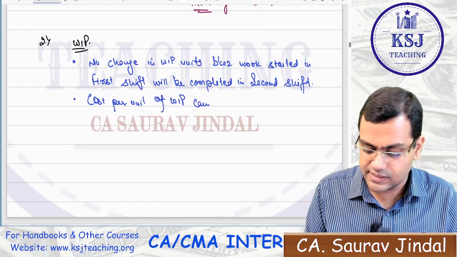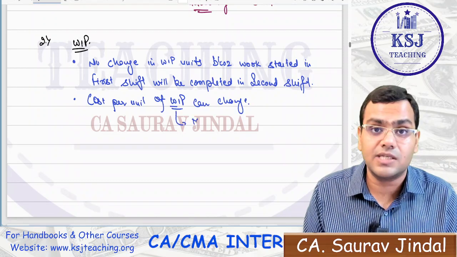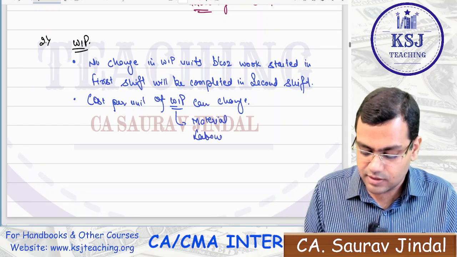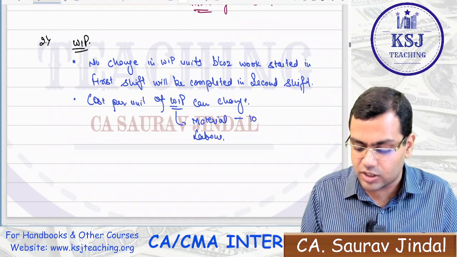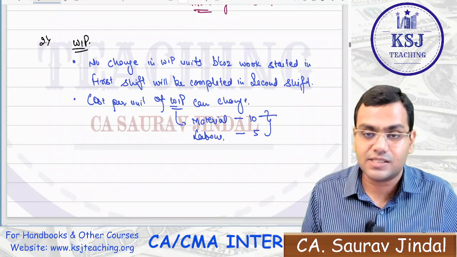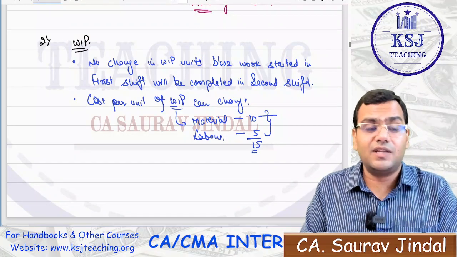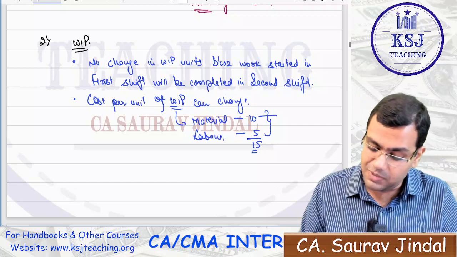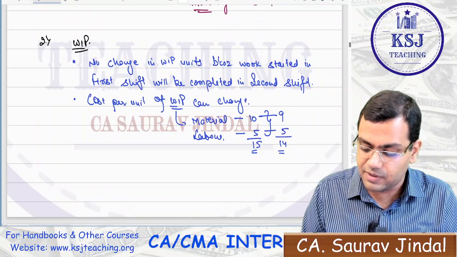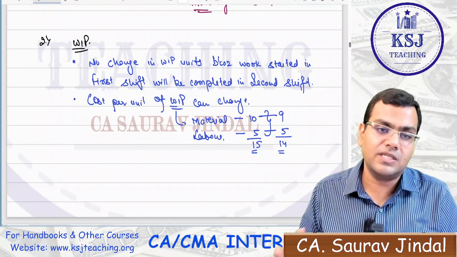can change. Why, sir? Sir, what is included in the WIP cost? The WIP cost has material cost and labor cost, right? So if earlier the material cost was, let's say, 10 rupees, labor was 5 rupees, this total 15 rupees is the WIP cost. Now under the double shift, the supplier says, I'll give you for 9 rupees. Now my material cost is 9 rupees, my labor is 5 rupees, so my WIP cost will be 14. It can change under the double shift working, but the number of units are going to remain the same.